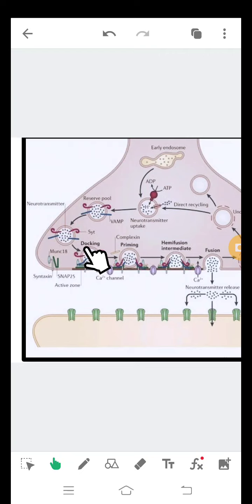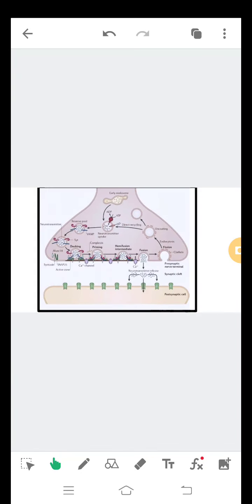So the main functions: docking, priming, hemifusion, intermediate, fusion, fission, and final neurotransmission binds to postsynaptic cells.